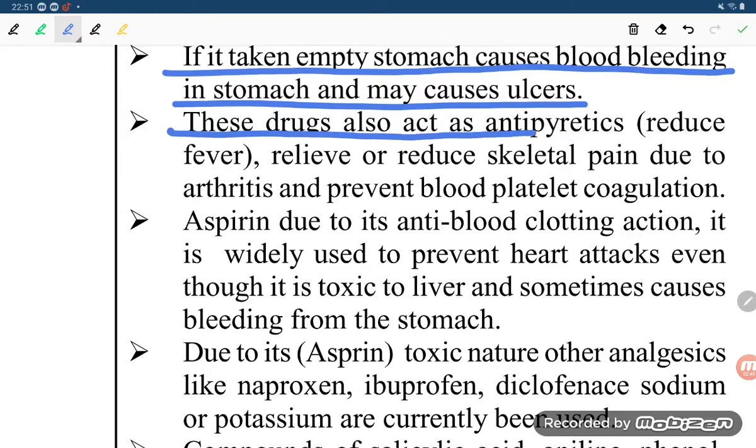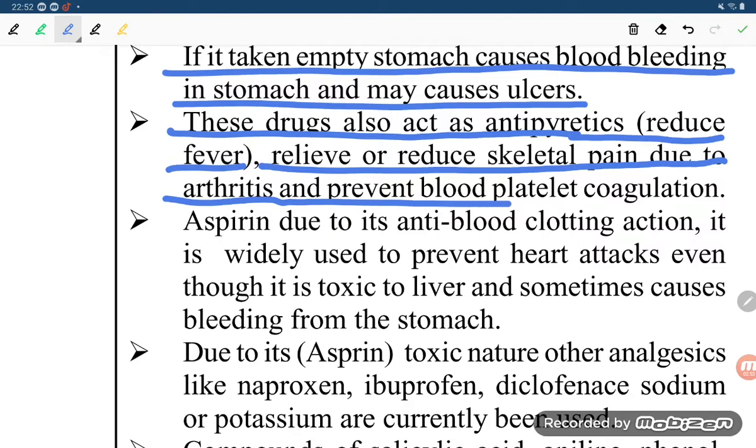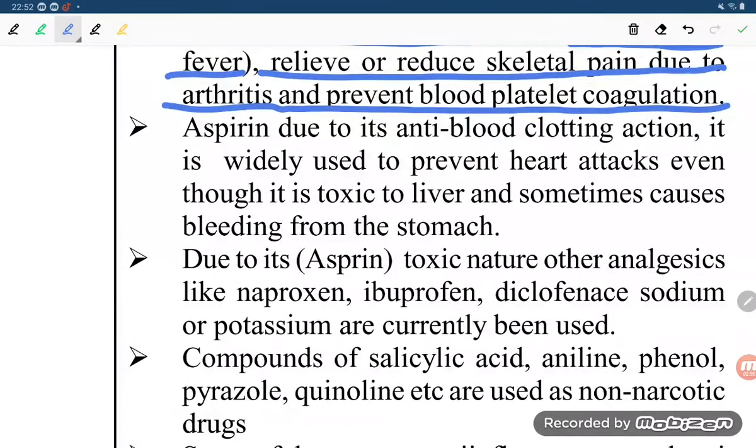These drugs also act as antipyretics, reduce fever, relieve skeletal pain due to arthritis, and prevent blood platelet coagulation.